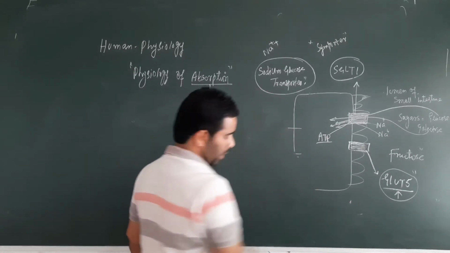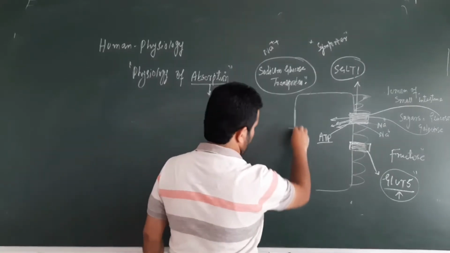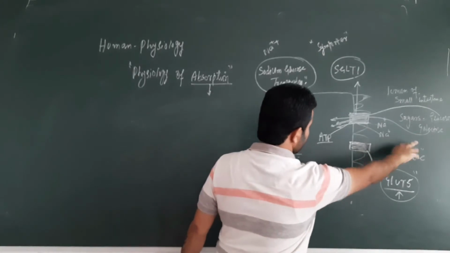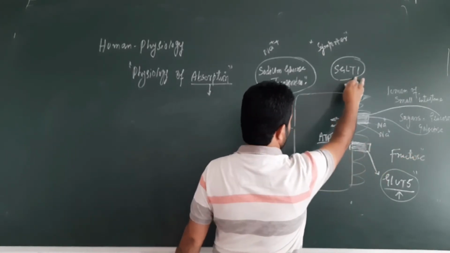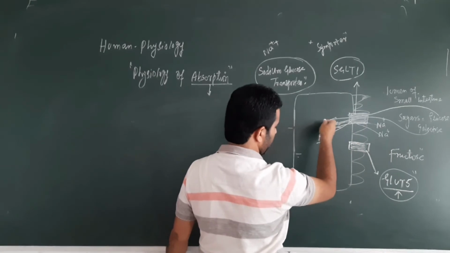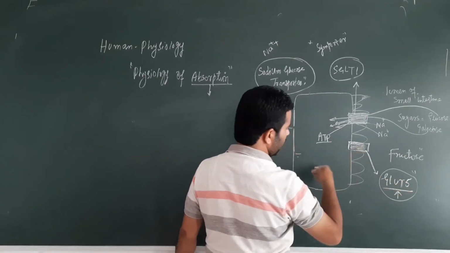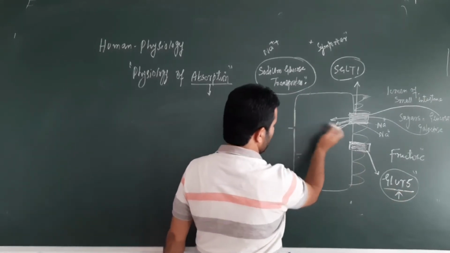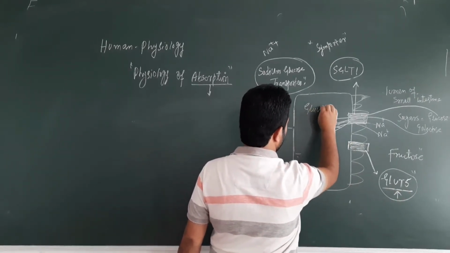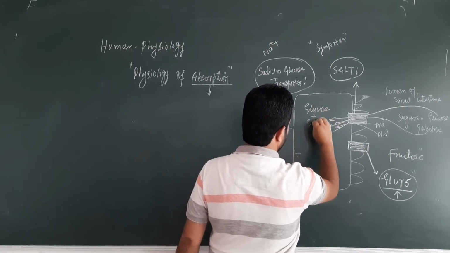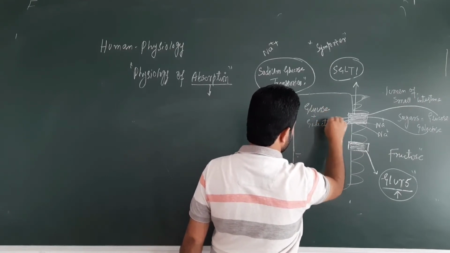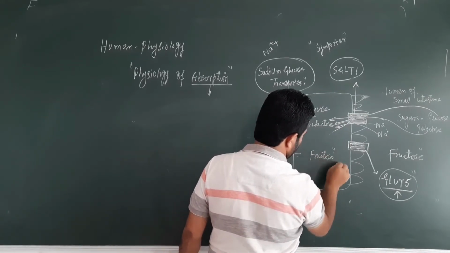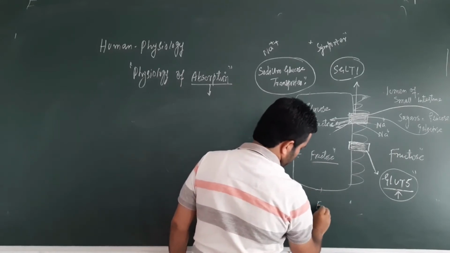By the way, before I go ahead, let me tell you how glucose and galactose are absorbed by this SGLT1 from this apical surface into the enterocyte, and fructose is also absorbed via this GLUT5. So finally these molecules, let's say here is glucose, don't be confused, and then here we have the galactose, for example, right, and here we have now fructose. So they have now reached the cytoplasm of this enterocyte.